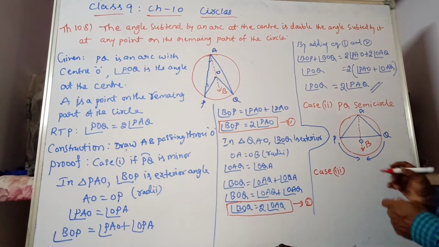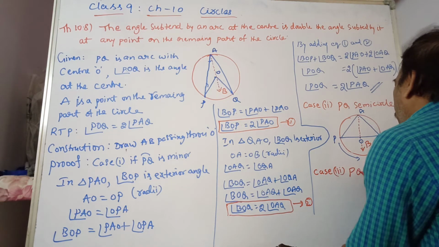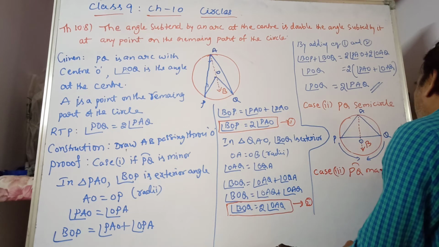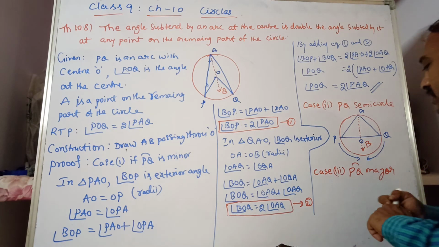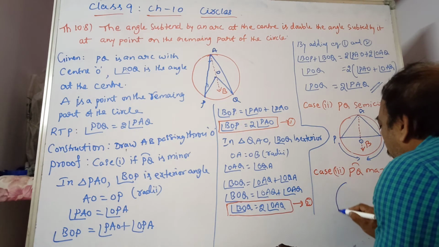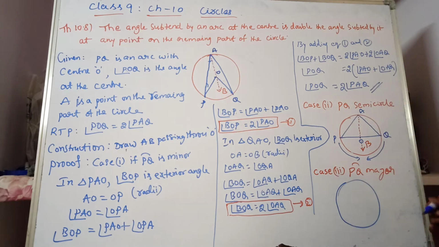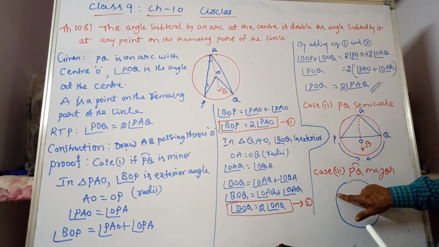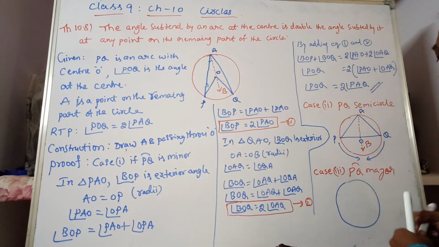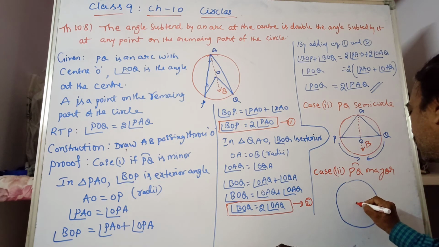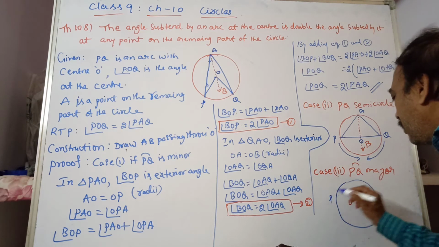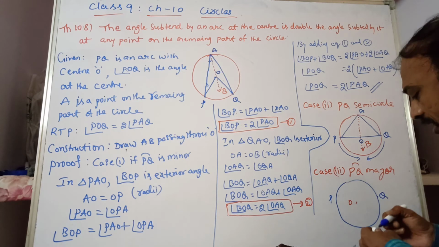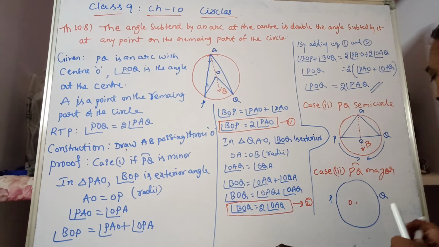Now in case 3 the diagram differs. Case 3: PQ is a major arc with center O. This is the center O. This part is the major arc which we are considering now.